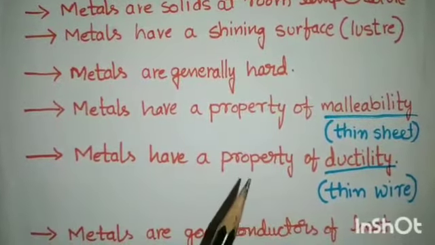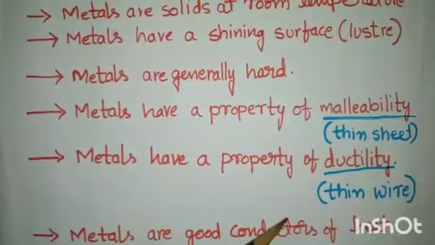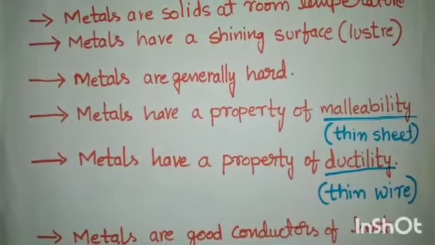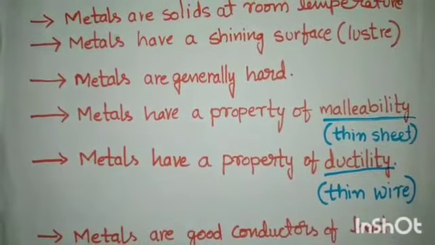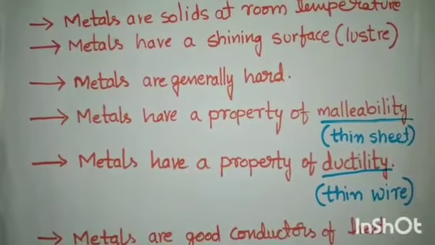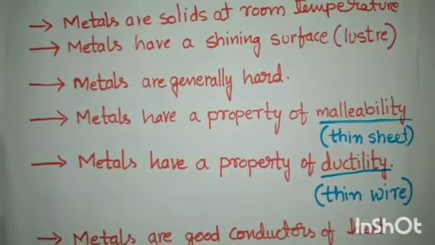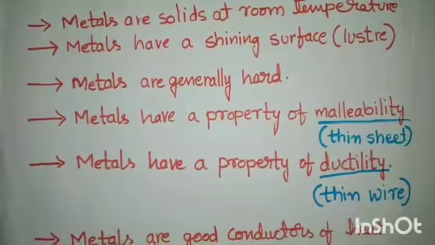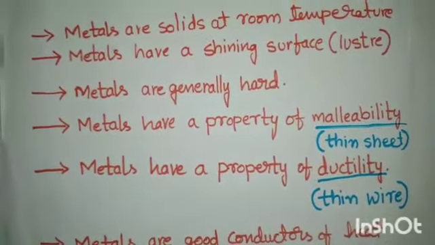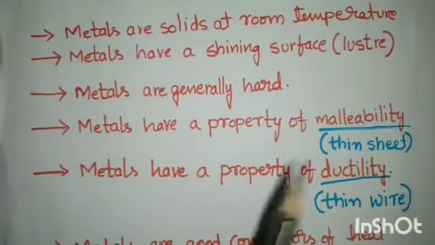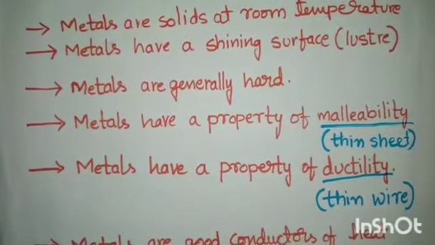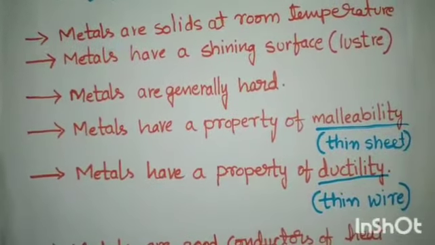That is because of their malleability and ductility that metals can be given different shapes according to our needs. For example, our jewelries, right? First they'll heat that and convert it from a solid into liquid, and later they'll convert it into thin sheets, wires and different shapes of our needs.